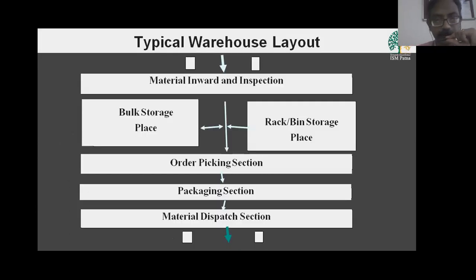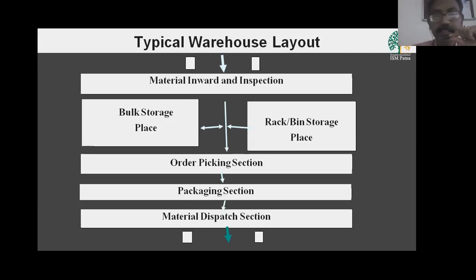Now the layout. A typical warehouse layout has an entry point at one end and an exit point at the other. They can be side by side if there is space, and even if there are not separate entry and exit points, the same location is used for entry and for dispatch.